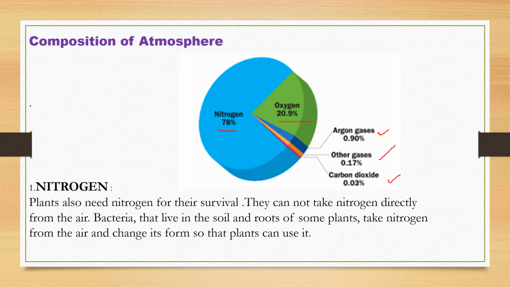Now, here dust particles are also mentioned. If you really want to see the dust particles in the air, just in the morning when sunlight comes through the window, or a small hole or a gap between the door, you see the sun's rays coming inside. That ray has dust particles in it. Just observe it next morning when you wake up. These are dust particles we can see, but there are other tiny dust particles which we can't even see with our eyes.